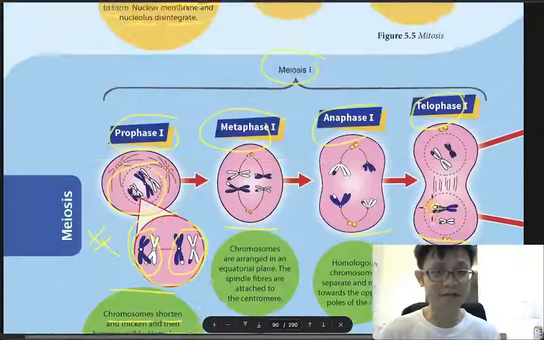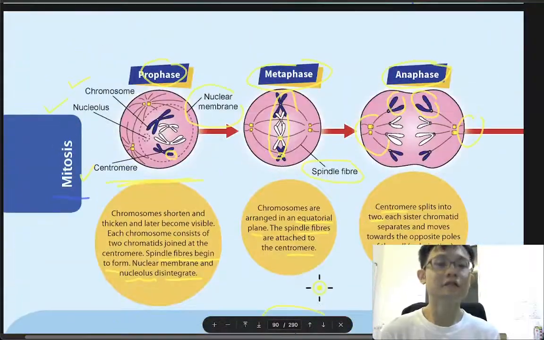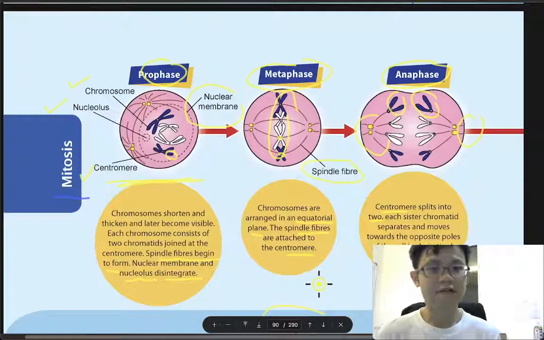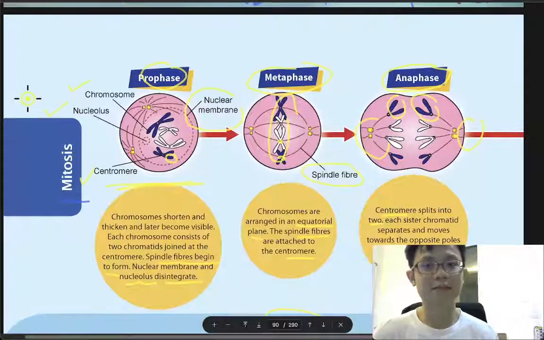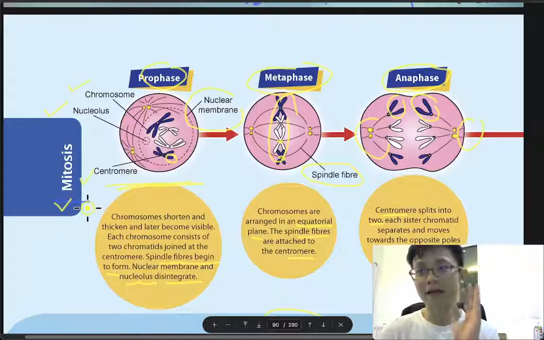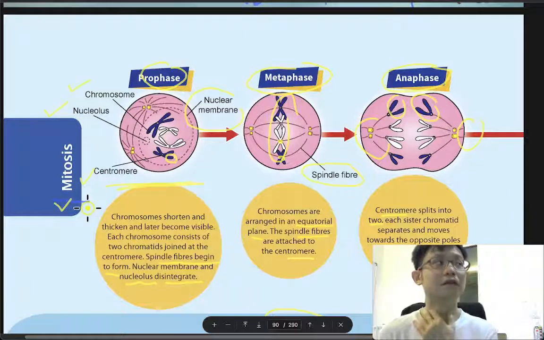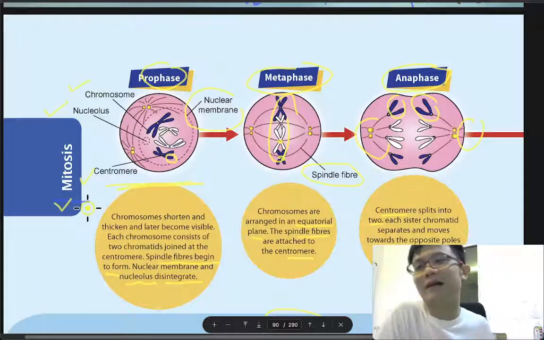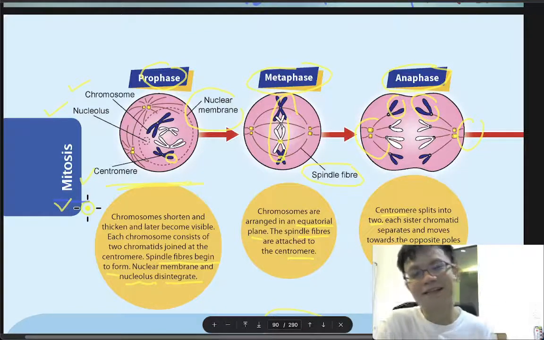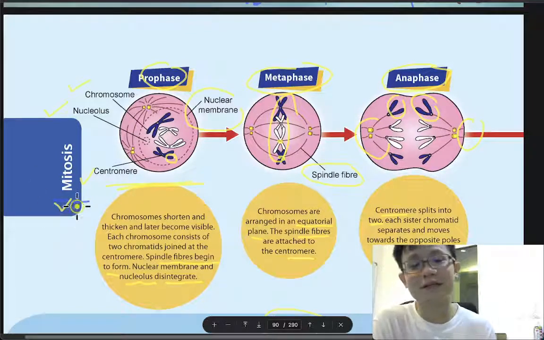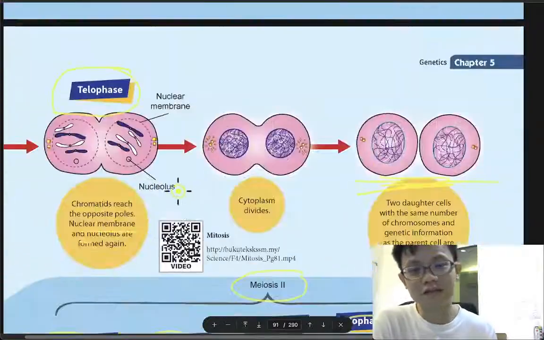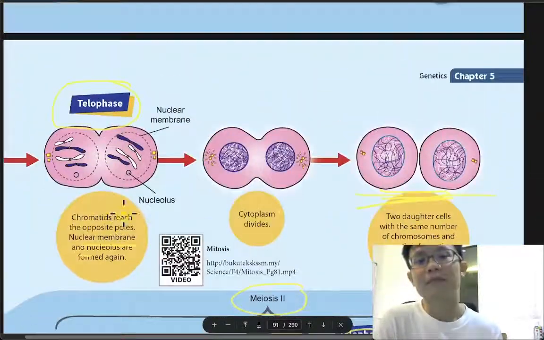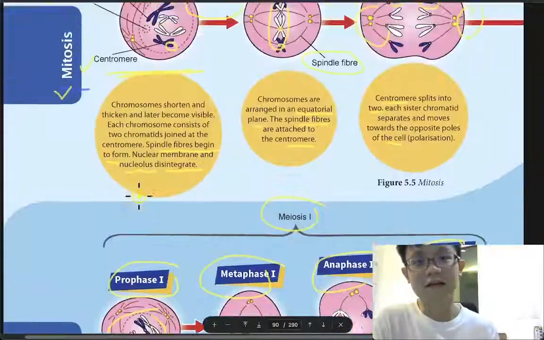I know it's very difficult, so I suggest you just remember mitosis first. Make a note, don't care about meiosis first, because you will give up if you think too much. This is a motivation skill: if you think little, then you will do it.